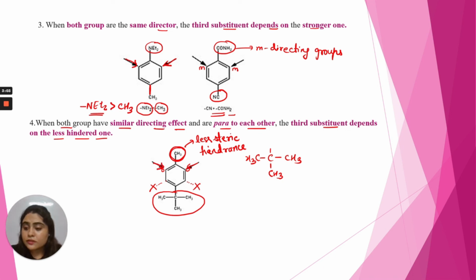On the basis of these rules, we'll consider the attack of various substituents on the benzene ring. And on the basis of these rules, I'll discuss one question in the next video. So do watch it, and I hope the rules for the attack of the third substituent on the benzene ring are clear.